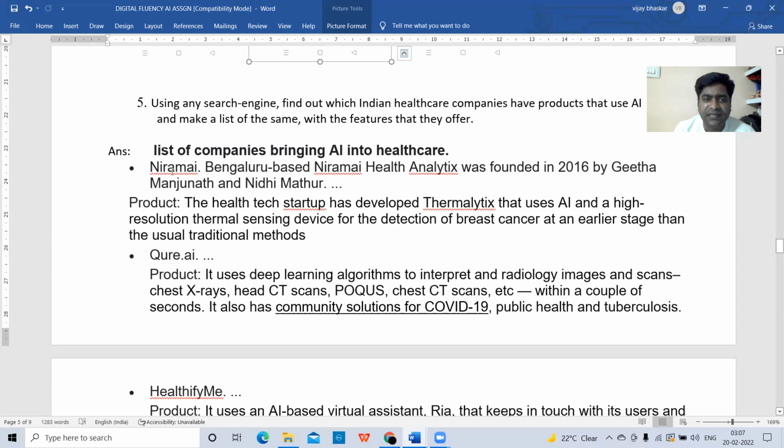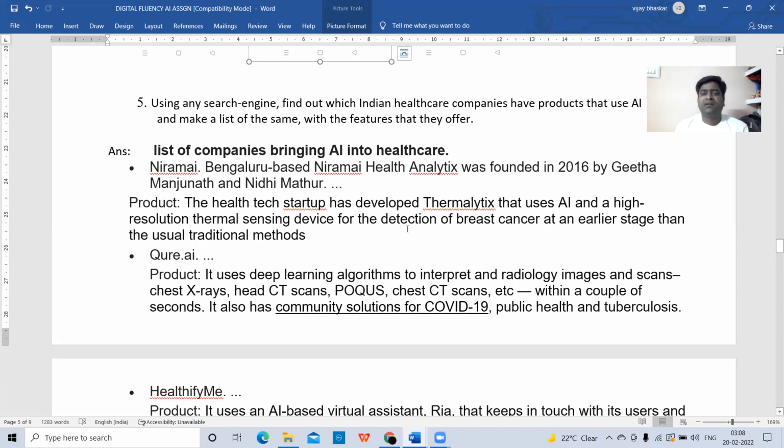What is the company name here? Niramai is a healthcare company, a Bangalore-based healthcare company. And what is the product? The health tech startup has developed Thermalytics. Okay, this is their product, Thermalytics. This is the product of the Niramai company that uses AI and a high resolution thermal sensing device for the detection of breast cancer at an earlier stage than the usual traditional methods.